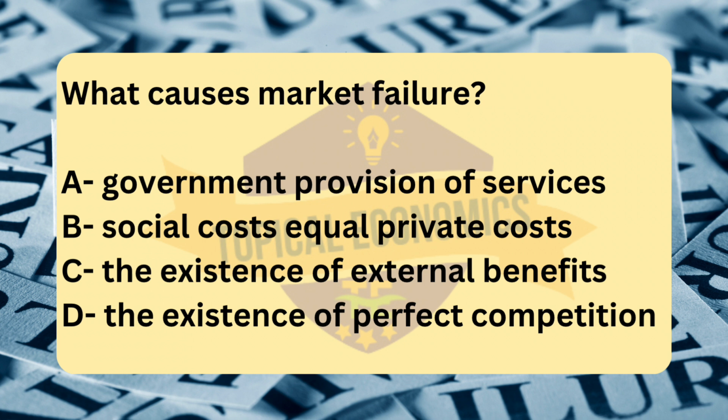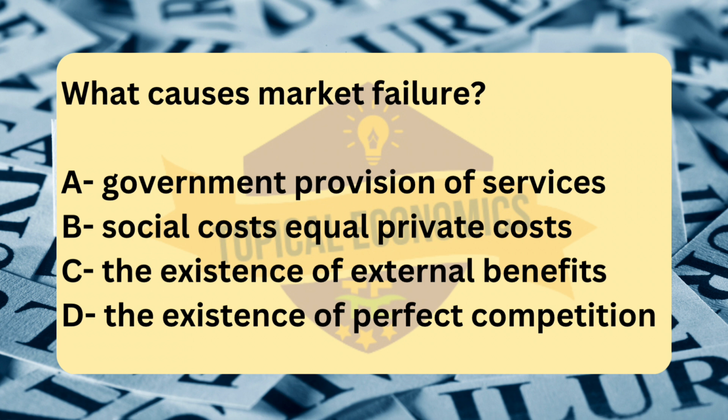Analyzing the other options. Option A, government provision of services, is a common response to market failure, not a cause of it. When the private market fails to provide essential goods or services, like public goods, healthcare, or education, the government may step in to supply them. Therefore, government provision is often the solution to, rather than the cause of, market failure.